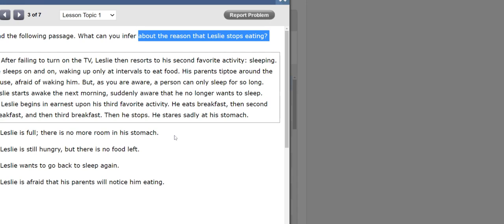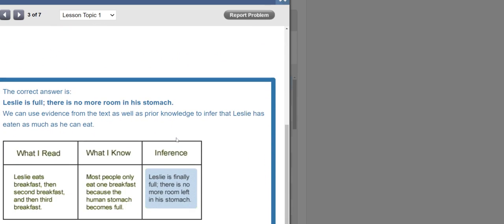So now let's see the explanation. Every time that you get it wrong, you have to look at the feedback. The feedback has a reason. It teaches you, if you make a mistake, you can take a look at it, and then for the next one, you're going to be more prepared. The correct answer is Leslie is full. There is no more room in his stomach. I can always use evidence from the text as well as prior knowledge to infer that Leslie has eaten as much as he can eat. This is what I read in the text. Leslie eats breakfast, then second breakfast, and then third breakfast. This is what I know. Most people only eat one breakfast because the human stomach becomes full.